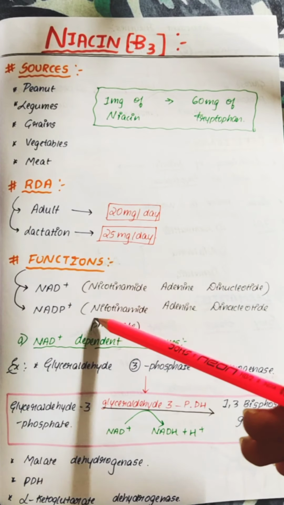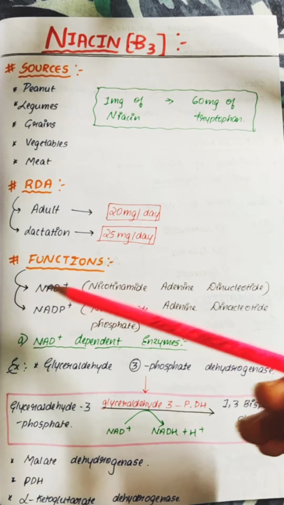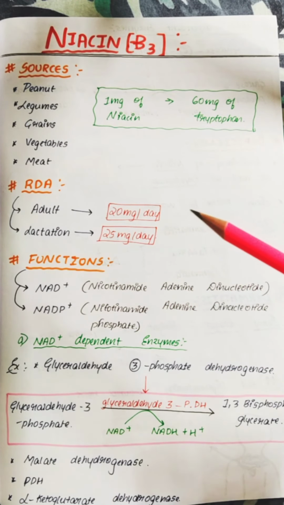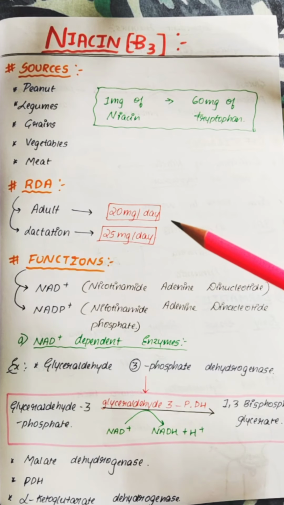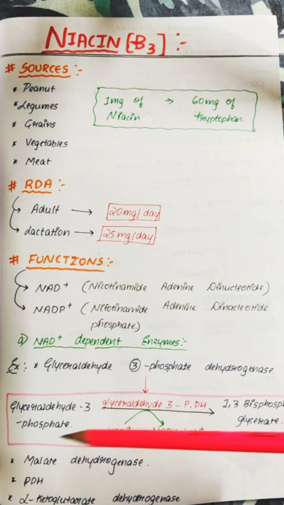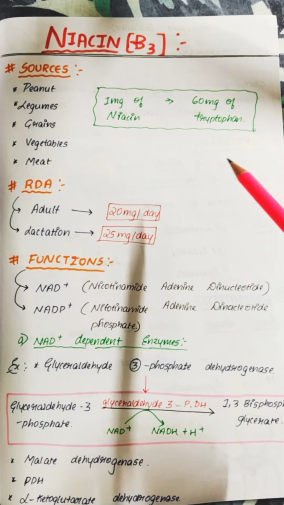Before that, we'll see the two important coenzymes of niacin. First one is NAD+, that is nicotinamide adenine dinucleotide, and second one is NADP+, that is nicotinamide adenine dinucleotide phosphate. So these two are very important coenzyme forms of niacin.